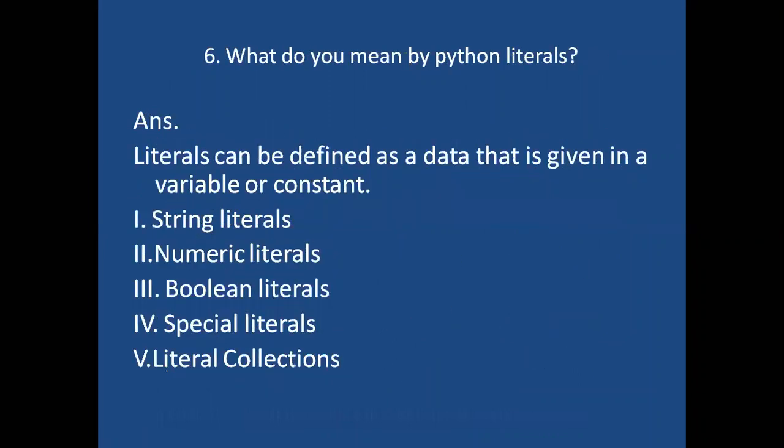What do you mean by Python literals? In any programming language, we have literals. Literals can be defined as data that is given in a variable or constant. In Python, we have 5 types of literals: string literals, numeric literals, boolean literals, special literals, and literal collections. These are the 5 types of literals available in Python.